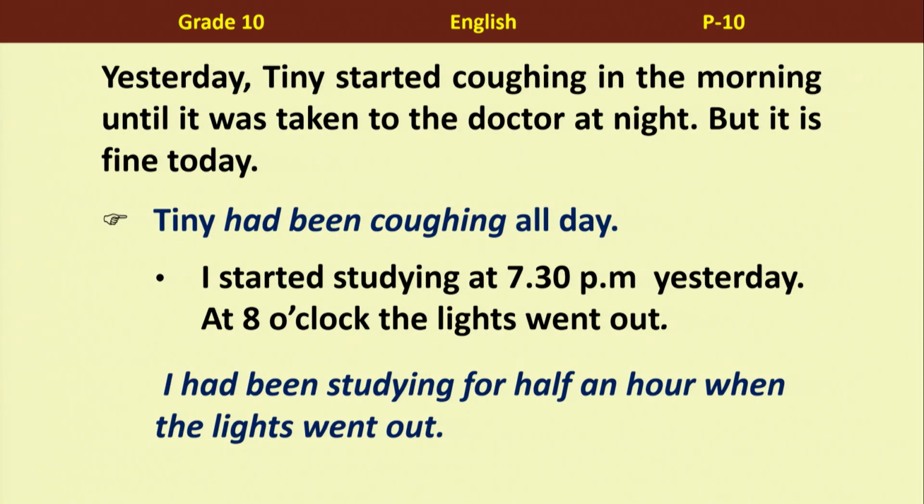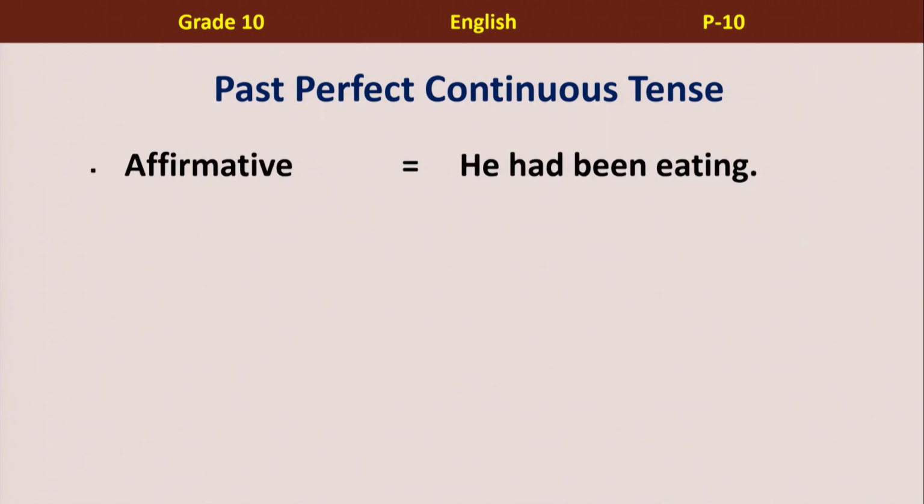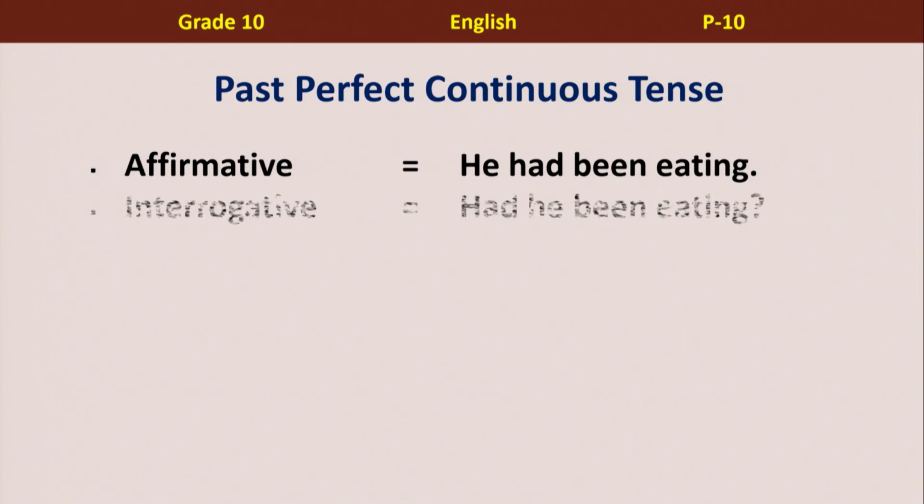That's right. How about the next one? I started studying at 7:30 p.m. yesterday. At 8 o'clock the lights went out. So I had been studying for half an hour when the lights went out. Oh yes, so for half an hour you were doing it. That's right. And when it comes to past perfect continuous tense, affirmative sentences, positive sentences, we can simply just use had been and the ing form again, he had been eating.